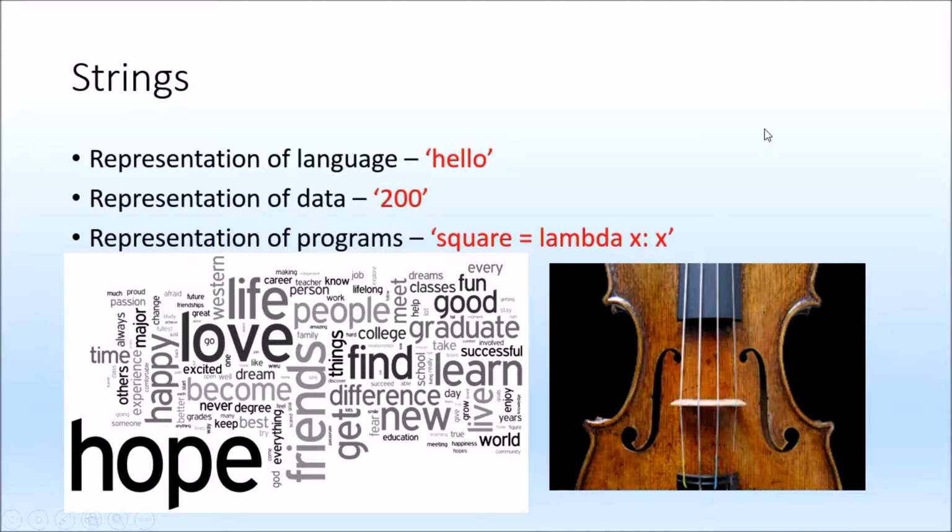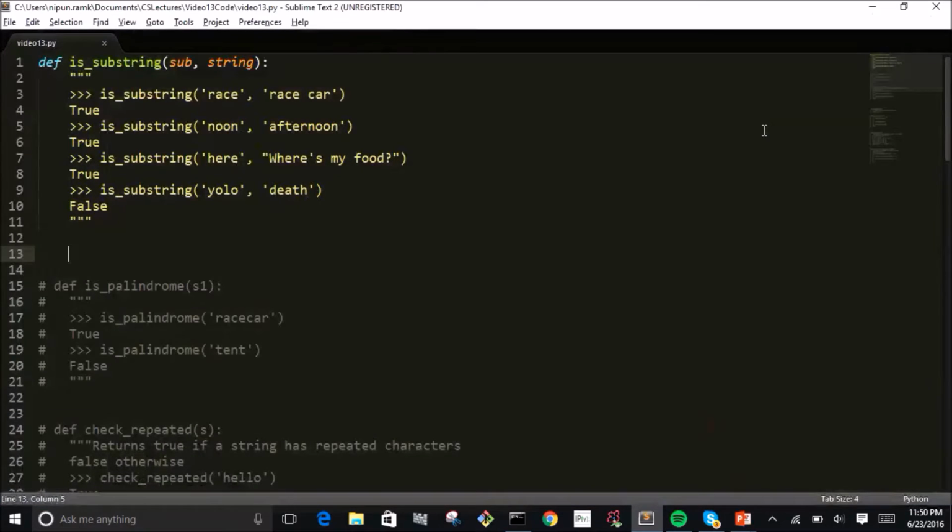Alright, now let's look at some problems on strings. Let's say I want to check if the first string, which is called sub, is a substring of the second string. What does that mean? Well, let's look at some examples. I know race is included within racecar because race is right there. And noon is also a part of afternoon, as you can see. Here is also part of where's my food. So this is our basic goal here.